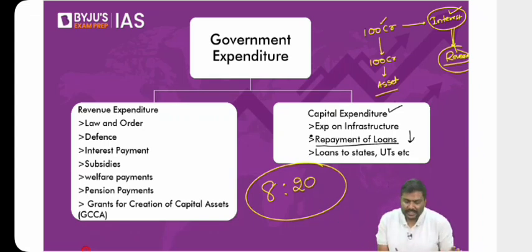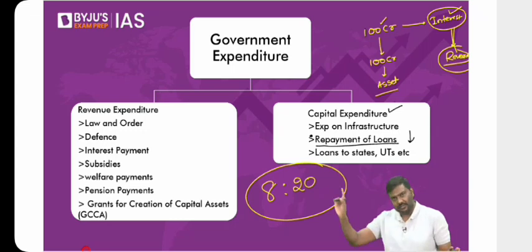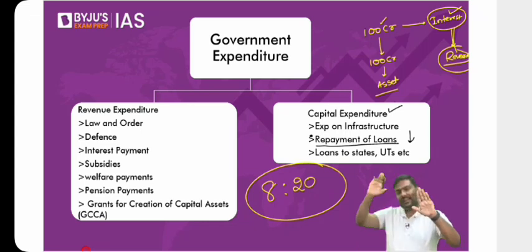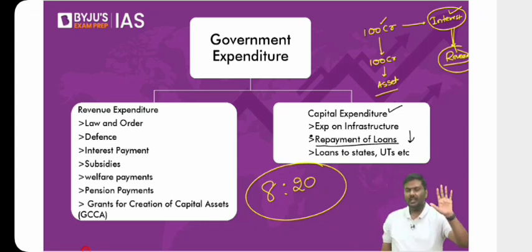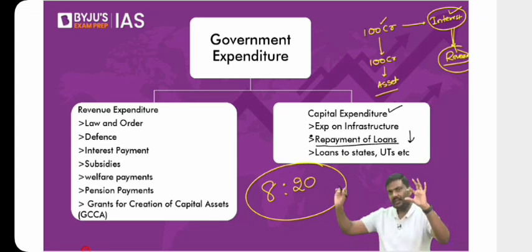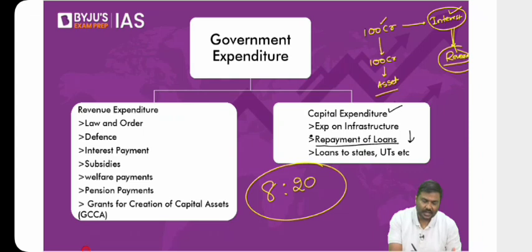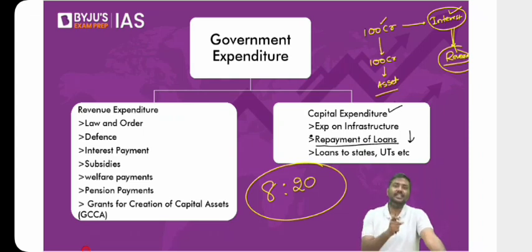Point number two. Because the center is not directly spending on infrastructure, I will simply count this money as a part of the revenue side of the budget. Any difficulty here to understand this? I'll repeat it again. Center directly developing infrastructure is capital expenditure. Center will give money to the state government or any other authority, and this authority will develop infrastructure. So this is not directly spent by the government. Hence, I will count it as a part of the revenue side of the budget. That is called a grant for creation of capital asset, GCCA. So these are part of revenue expenditure.